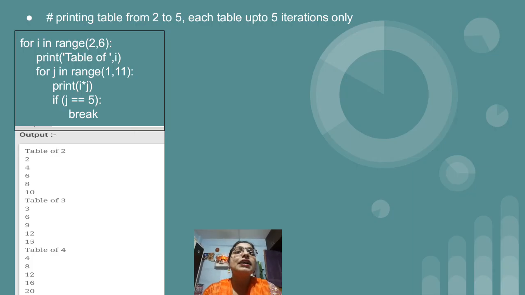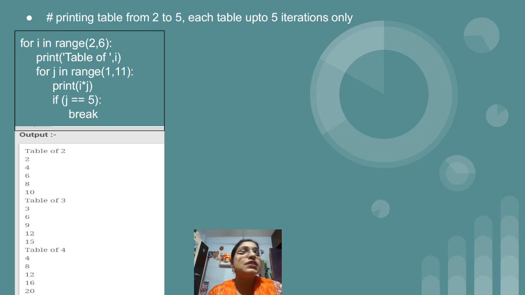After that, printing tables from 2 to 5. We want to display the tables from 2 to 5, each table up to 5 iterations only. Normally a table goes up to 10, that is from 2 ones are 2 till 2 tens are 20, but now in this program we just have to display the numbers till 5. So for i in range 2, 6, because we want to display numbers from 2 to 5, so 2, 3, 4 and 5.